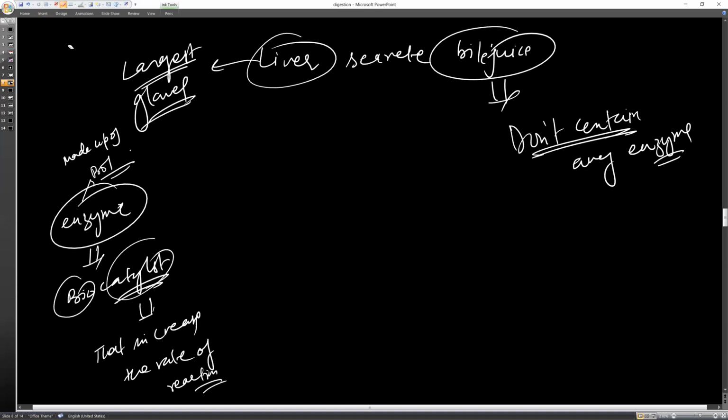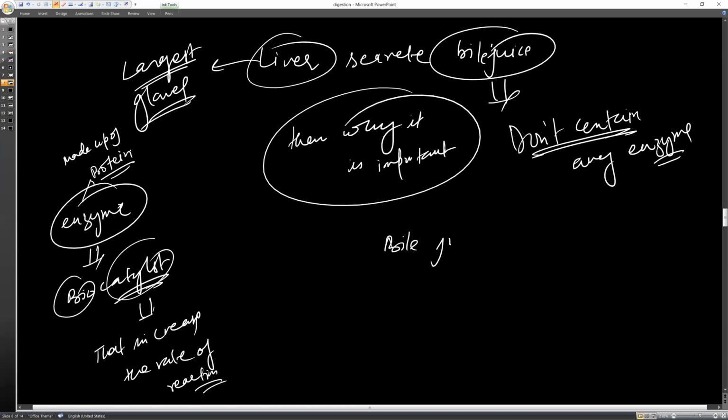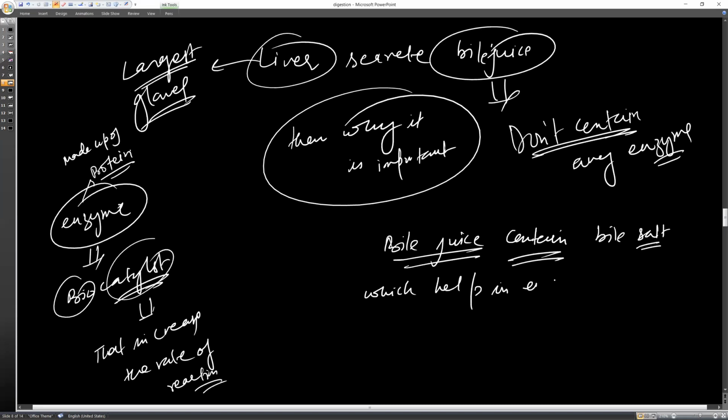Now, coming back to our point. The liver is a digestive gland which secretes bile juice, which does not contain any enzyme. Then why is it important? Let me tell you why. This bile juice contains some salts, which we call bile salts, which help in the emulsification of fat.